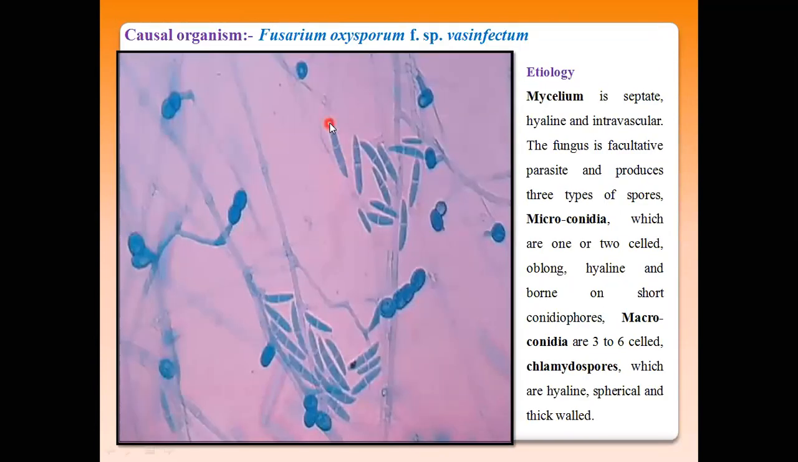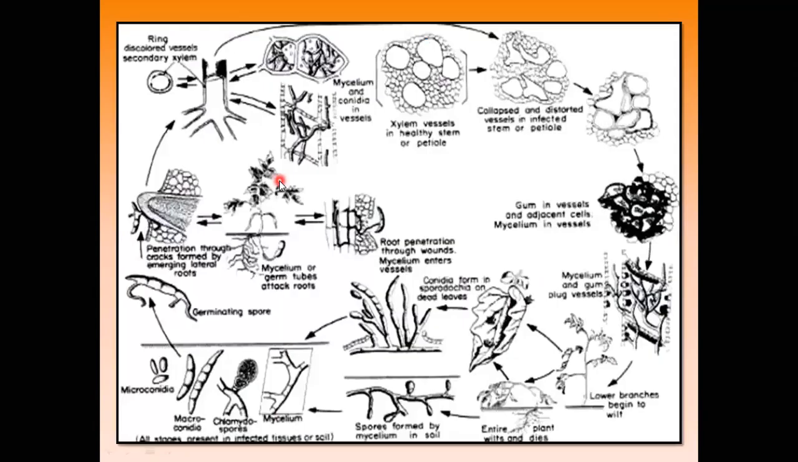Then this is the morphological structure of the macroconidia and microconidia. Okay, so the microconidia have a spherical body, and no septa are present. The microconidia are smaller than the macroconidia, and the macroconidia have three septa, and the conidia are somewhat falcate in shape. And these are the chlamydospores that are present.